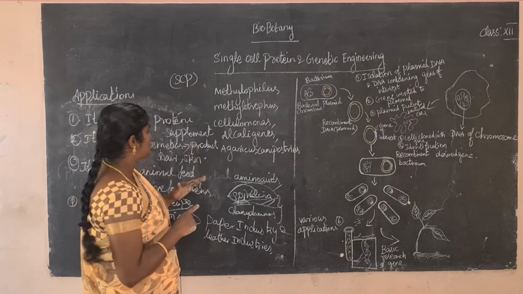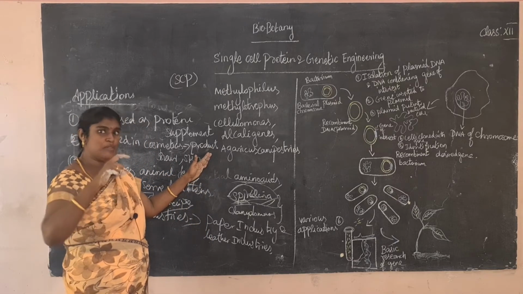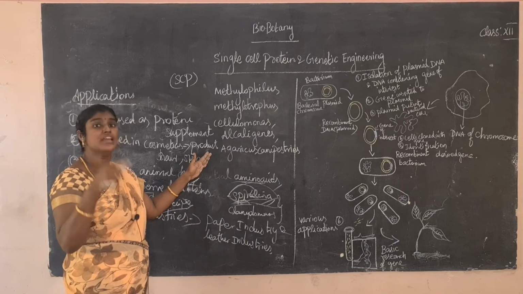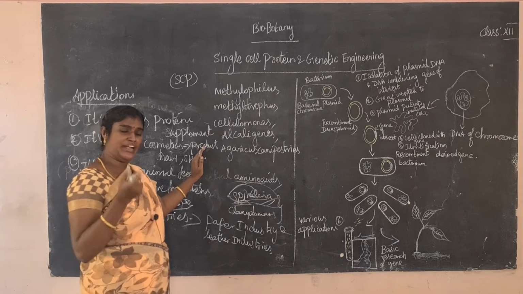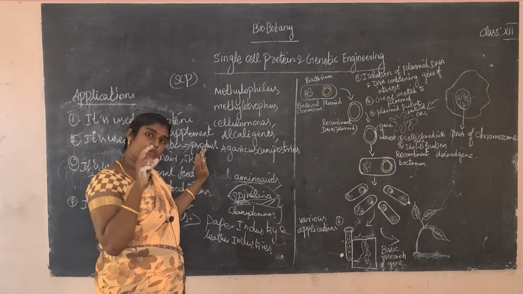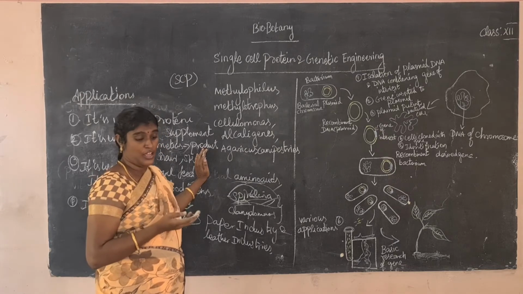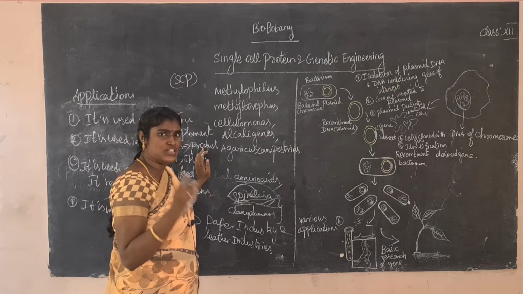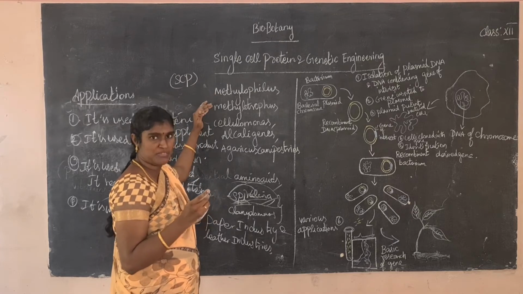Okay, so next, what are the microorganisms involved? Single cell protein consists of dried microorganisms, so microorganisms are used in the single cell protein process. So what are the microorganisms used? Microorganisms are very, very small organisms. They may be algae, fungi or bacteria. For bacteria, the first name is Methylophilus methylotrophus.